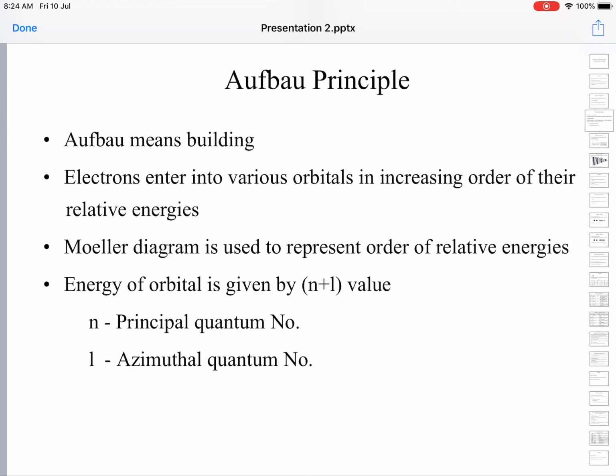The energy of a given orbital is given by its n plus l value. The sum of the n plus l values gives you the energy of a given orbital. Here n stands for the principal quantum number and l stands for the azimuthal quantum number.